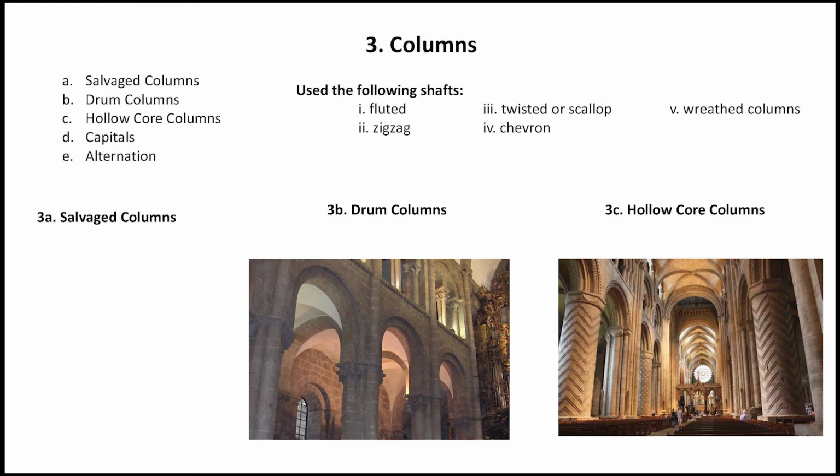These salvaged columns are mostly used in Italy, as it was the center point of the Western Roman Empire, and there were Roman ruins lying around all of Italy or Rome. So sourcing these classical Roman columns was easier compared to other parts of the world. These Roman columns were salvaged and reused in the interiors and on the porticos of different churches.